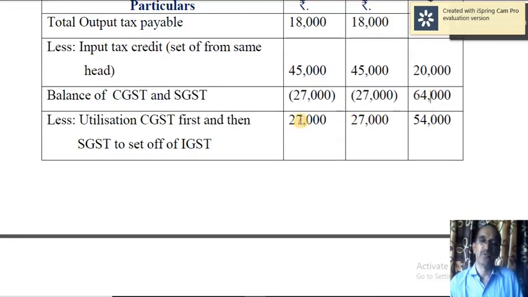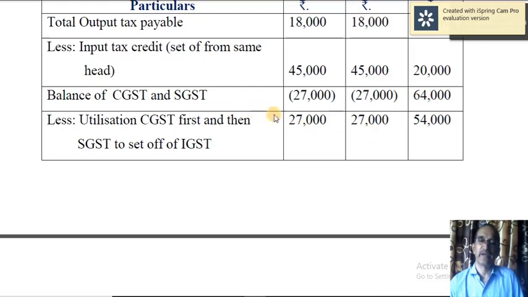Now you can use the surplus of CGST towards IGST. First CGST surplus should be utilized, and then if there is any surplus in SGST, that should be utilized. Here even if you utilize both CGST surplus and SGST surplus, still that will be 54,000. What you need is 64,000.